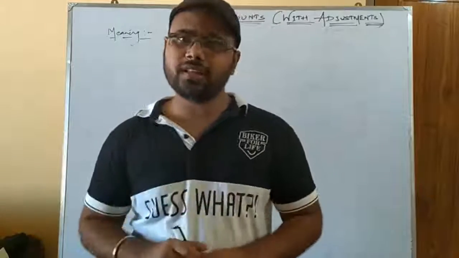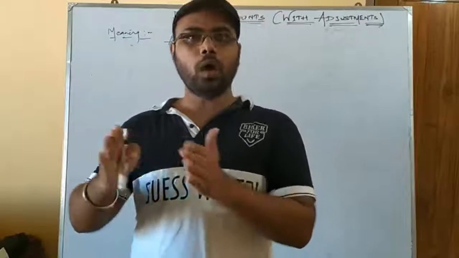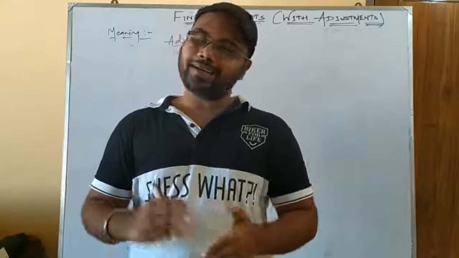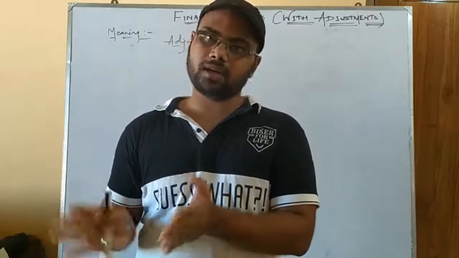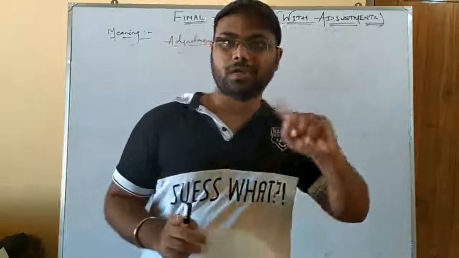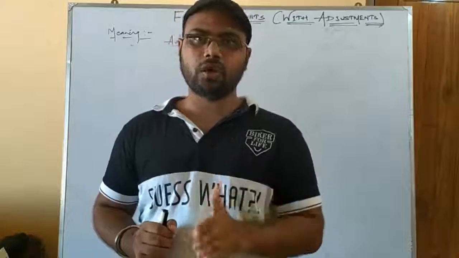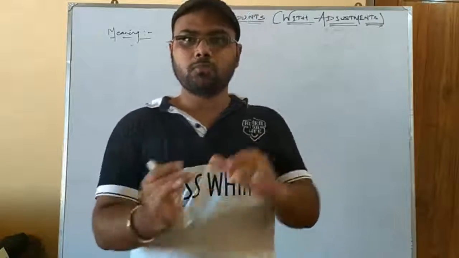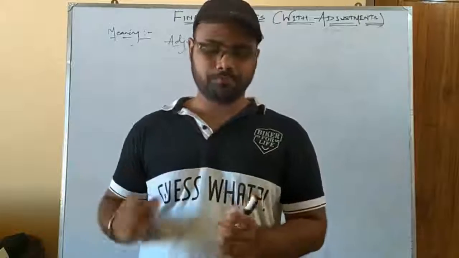Now, what is the journal entry that you pass? That is rent account debited to outstanding rent account. Why? Rent account is your nominal account, debit all expenses and losses. Then outstanding rent is an increase in liability, and according to the traditional rule, increase in liability means credit balance. Since you have solved this transaction in the journal, I am not going into more detail, but it is very necessary to understand those things.